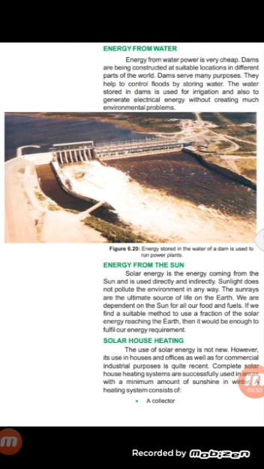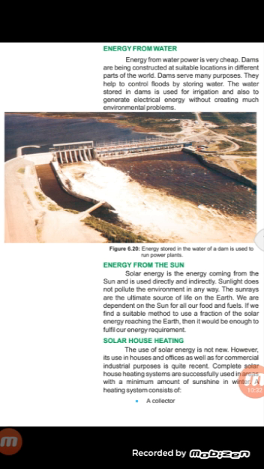The next topic is energy from the sun. Solar energy is the energy coming from the sun and is used directly and indirectly. Sunlight does not pollute the environment in any way. First of all, the sun is a major source of energy. Energy from the sun is solar energy, and this energy comes directly and indirectly from the sun.